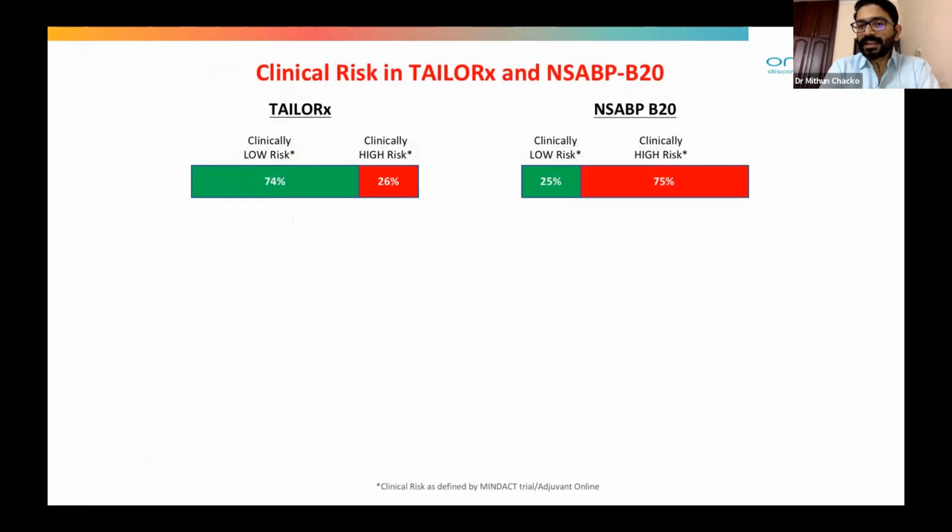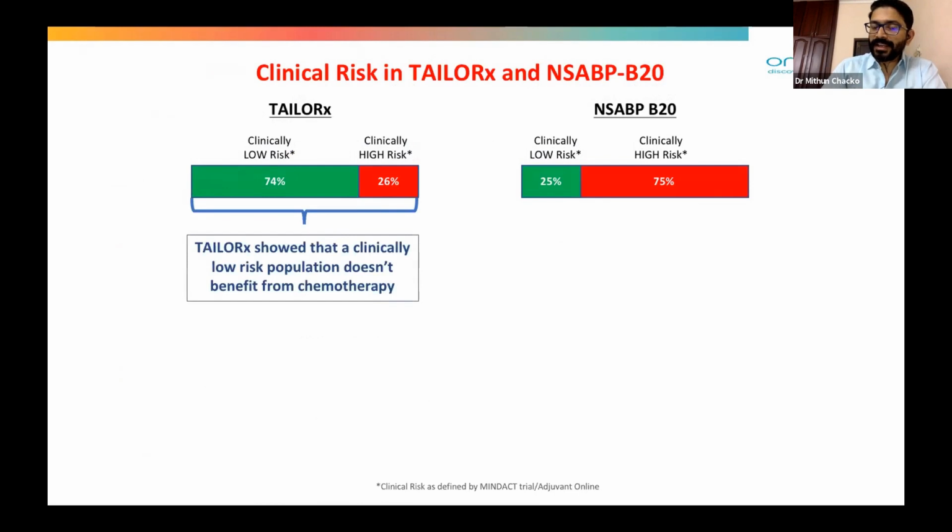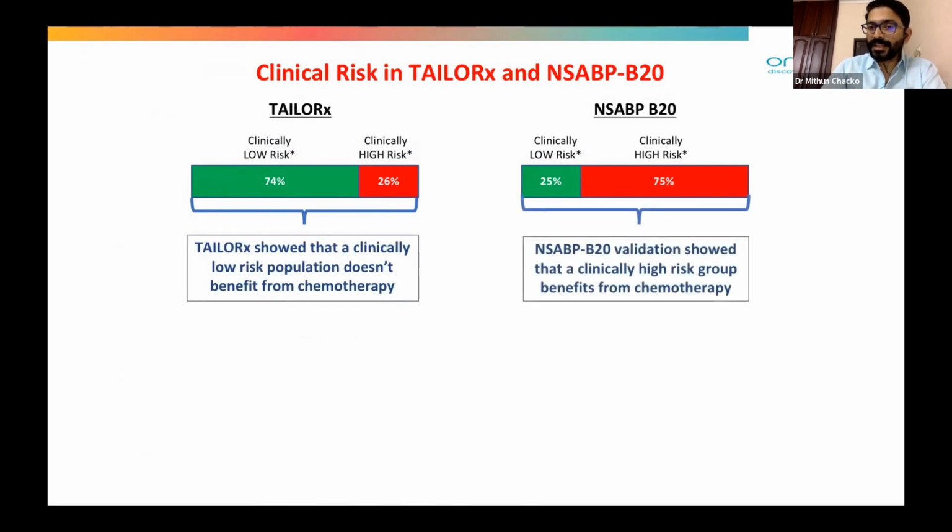So the clinical risk in TAILORx and NSABP: in the TAILORx trial, it was 74% clinically low risk and 26% clinically high risk. TAILORx showed that a clinically low risk population doesn't benefit from chemotherapy, and the NSABP B-20, with 25% clinically low risk and 75% clinically high risk, showed that a clinically high risk group benefits from chemotherapy.